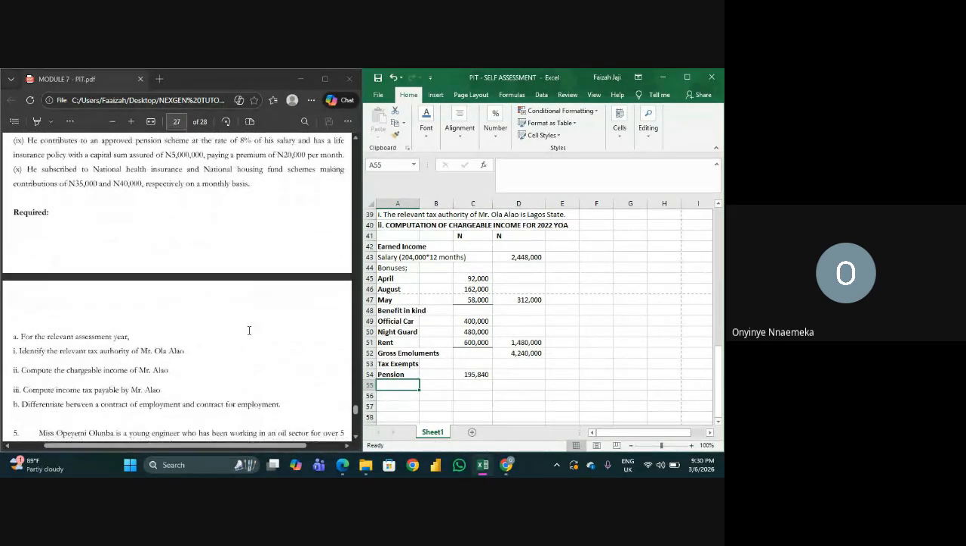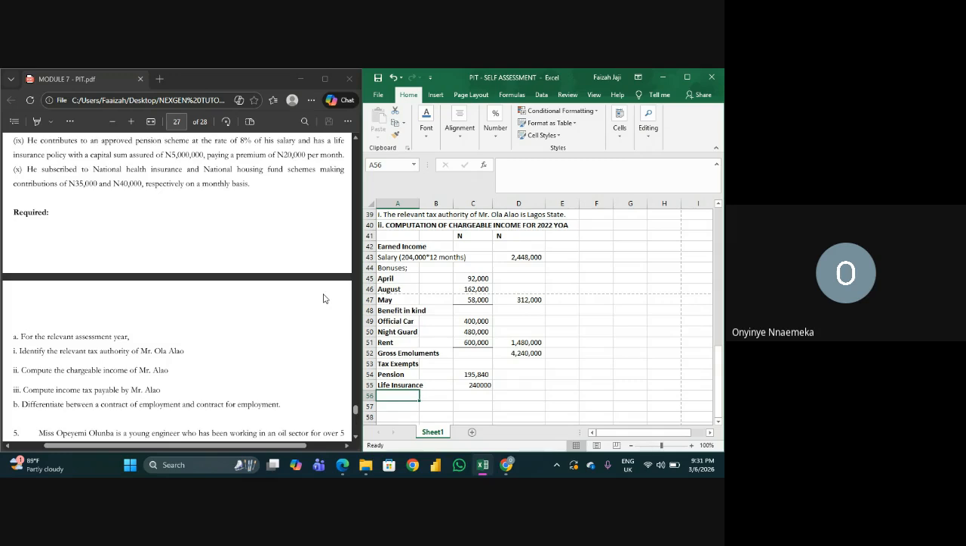Then apart from pension, they say you have a life insurance policy and he pays a premium. How much is the premium? 20,000 per month. So we are going to be multiplying again. Please, you have to be careful. See how they're giving you months. If you are not careful, you'll be writing one month instead of the whole year. The word is per month. You need to read this one by one and see the traps they set for you. All this month is a trap. Most people will ignore it and not even see it.